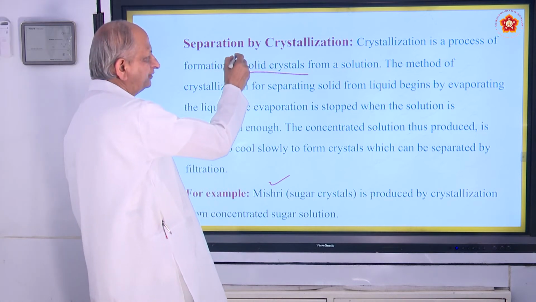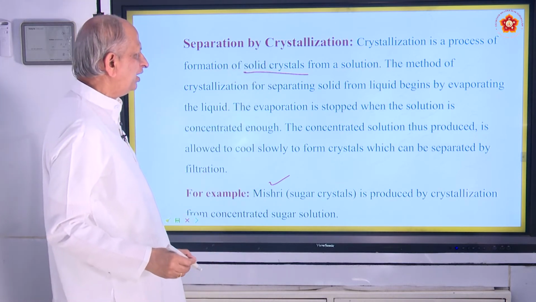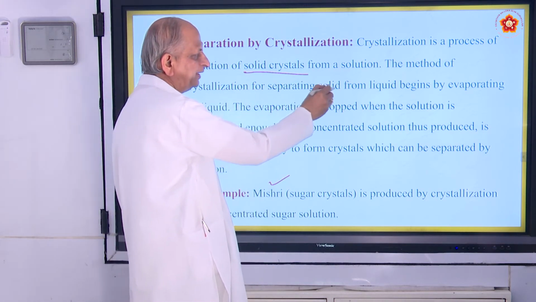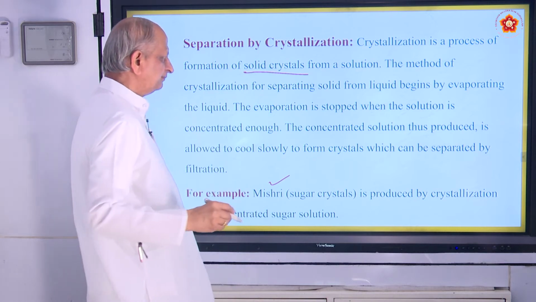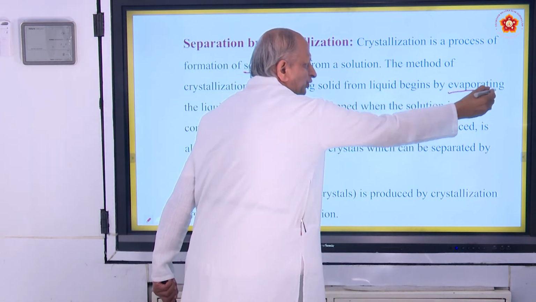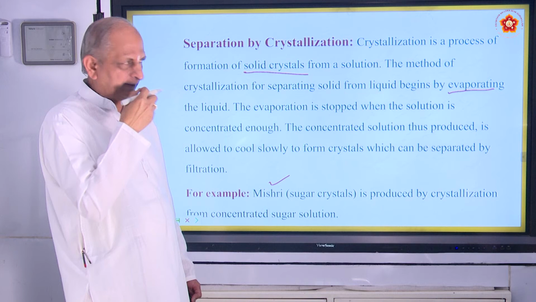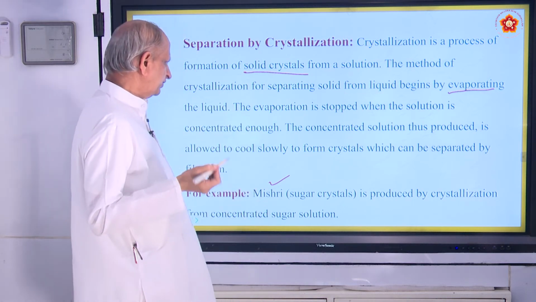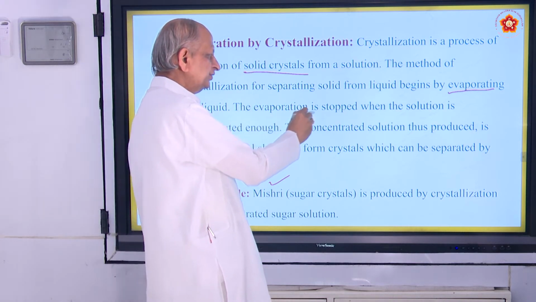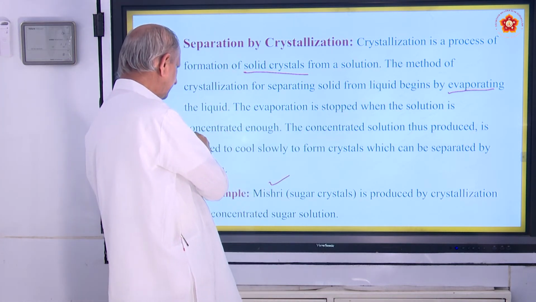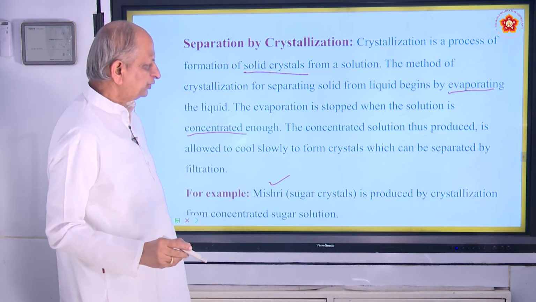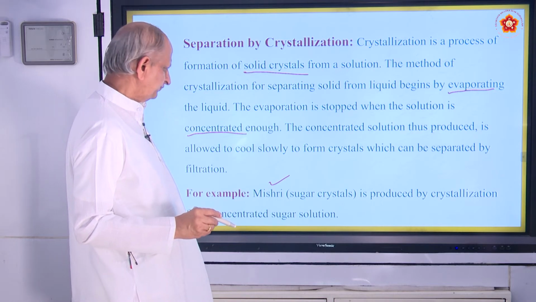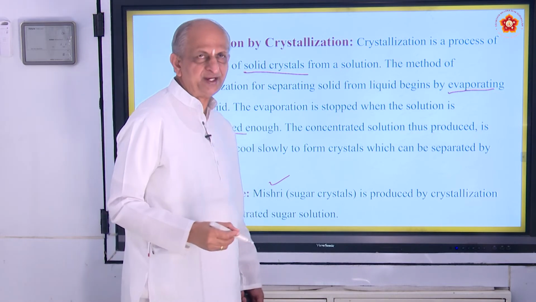This process of getting solid crystals from solution is called crystallization. The method of crystallization for separating solid from liquid begins by evaporating the liquid. So the sugar solution is to be evaporated or heated. All the water will go off and you get sugar, and that sugar is to be concentrated. The evaporation is stopped when the solution is concentrated. The concentrated solution thus produced is allowed to cool slowly to form crystals which can be separated by filtration.